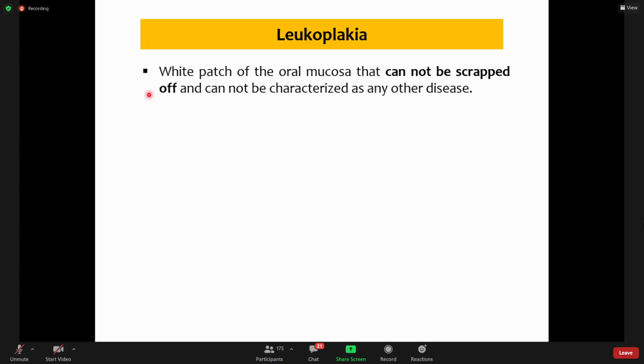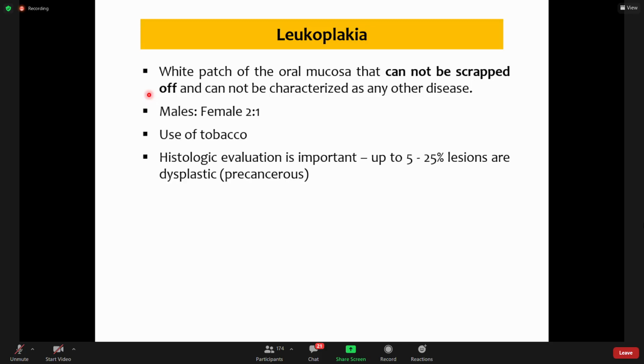We only label a white patch as leukoplakia when we have excluded everything else. So this is called diagnosis of exclusion. We exclude any other possible thing. We try to scrape it off. We cannot scrape it off. We try to fit it into some other diseases, some systemic diseases. If we fail, then it is labeled as leukoplakia, diagnosis of exclusion.